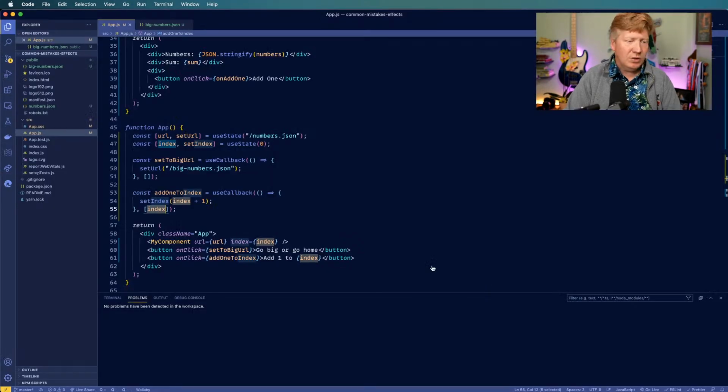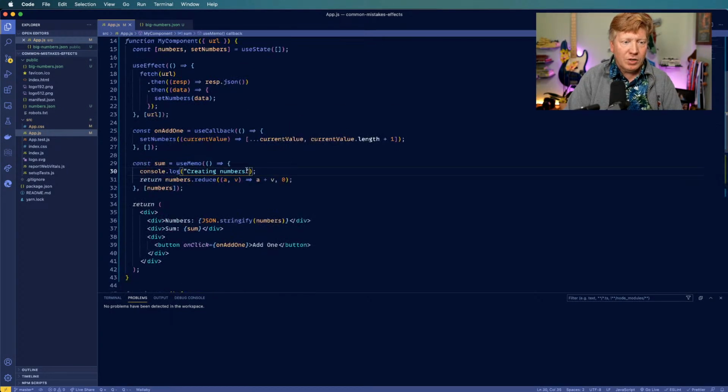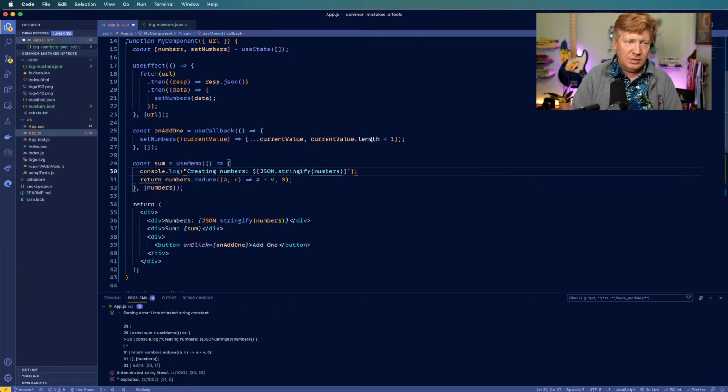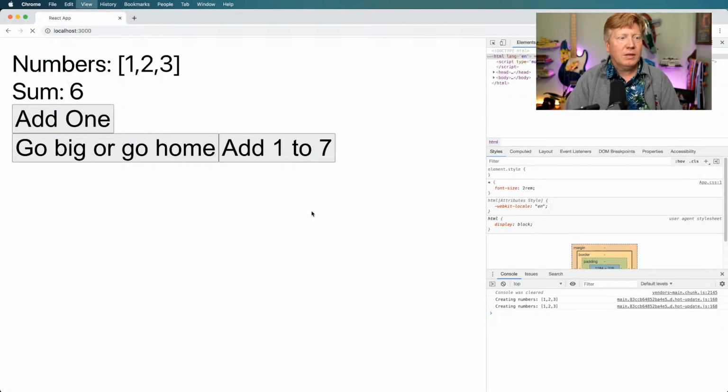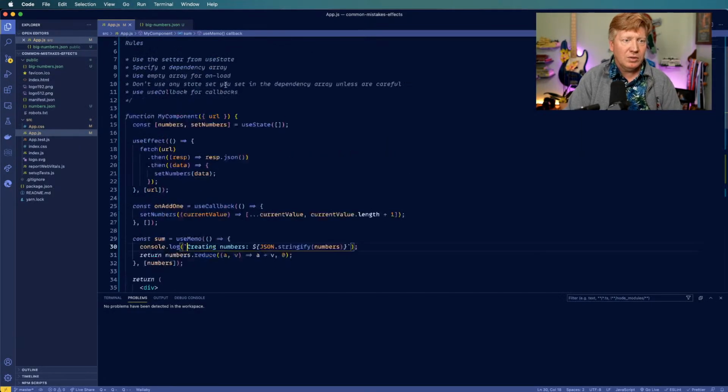So why do we do that? Well, let's have a look. Let's put out what numbers was there. JSON.stringify numbers. Then we actually have to put it in a text template. Okay, oops, that's wrong. There you go, cool. So we started off with an empty array, and then our JSON response came back with 1, 2, 3, and then we did it. But now I am still sending this new value to that. In fact, let me pump it through so we can show you that it actually is in there.